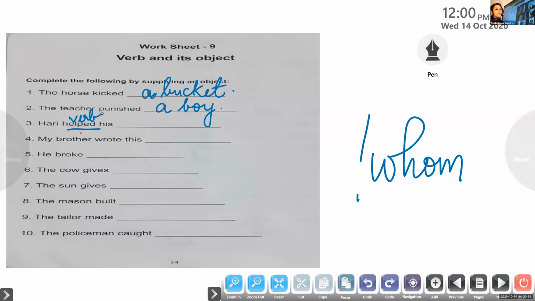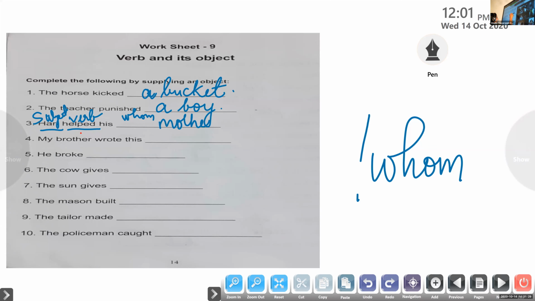In order to find out the subject of the sentence, what we have to do is ask a question. Who helped? Okay, who helped? Hari. So Hari is the subject of the sentence. Very good. Now, in order to find the object of the sentence, what do we have to ask here? Hari helped his... Whom did Hari help? Whom did he help? Hari helped his... brother. Okay, it can be mother.